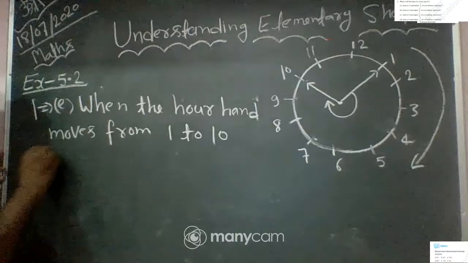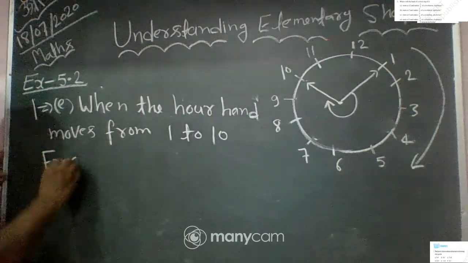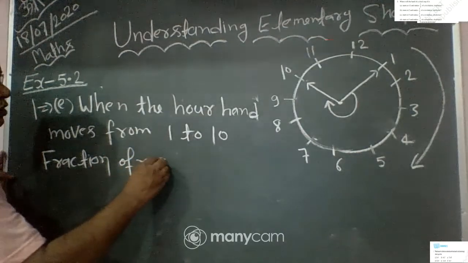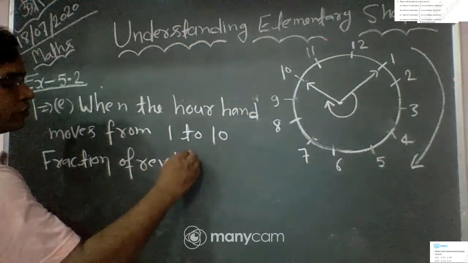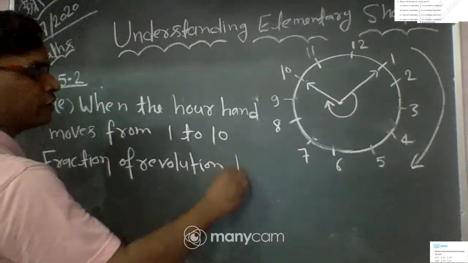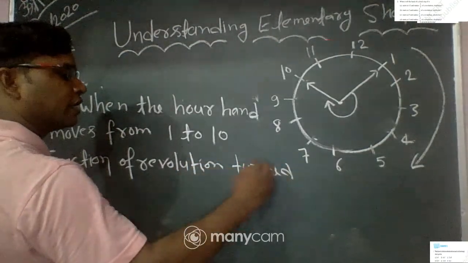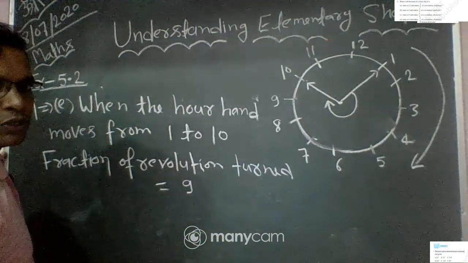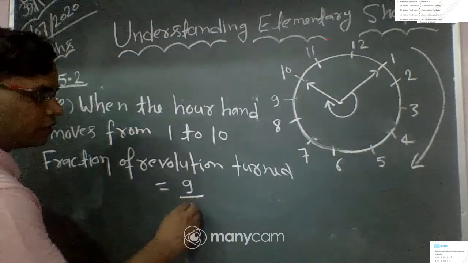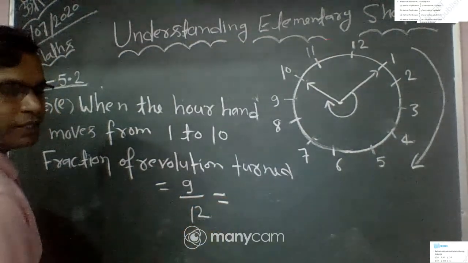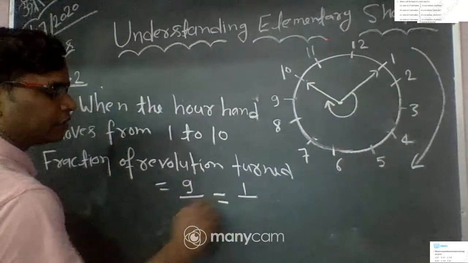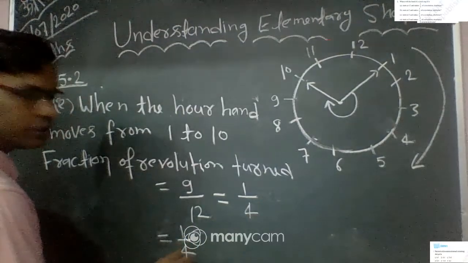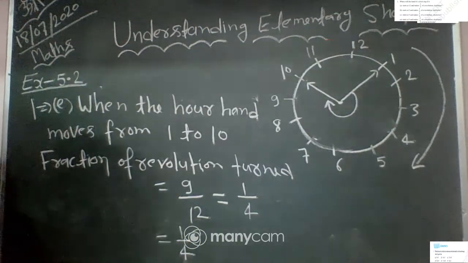So fraction of revolution. Fraction of revolution. Turn. कितना आपने टर्न किया है फ्रैक्शन ऑफ रिवोल्यूशन. Okay, so we move 9 hours from 1 to 10 and the total number of hours is 12. If we simplify it, we obtain 3 3s are 9 and 3 4s are 12. Okay, so in this way the fraction of revolution is 1 by 4. Clear?